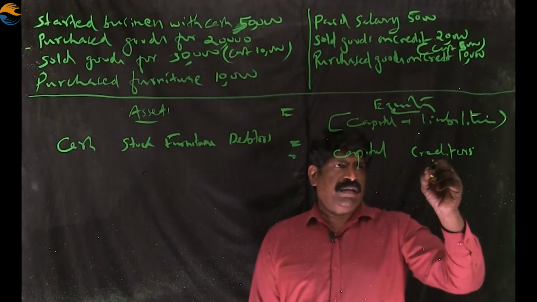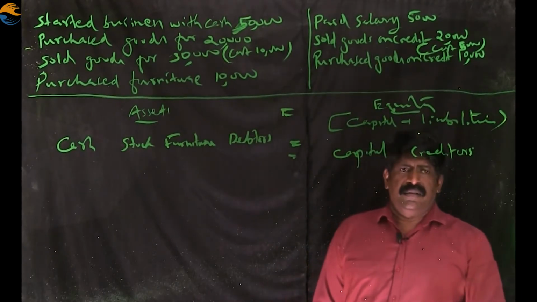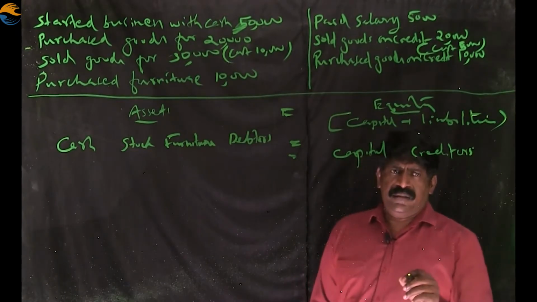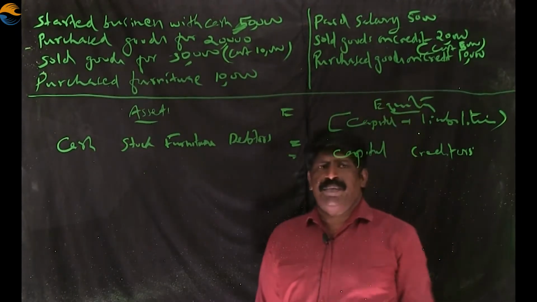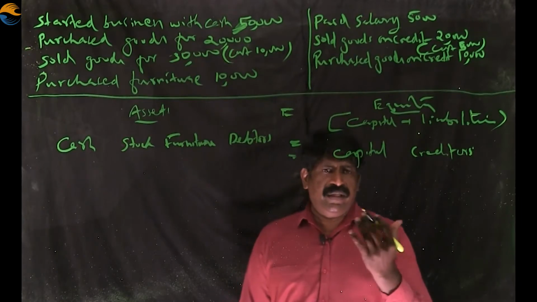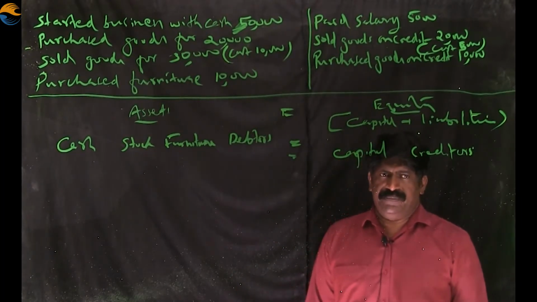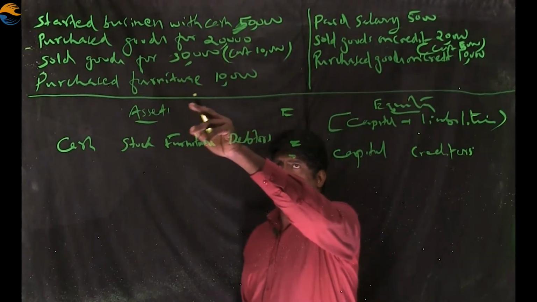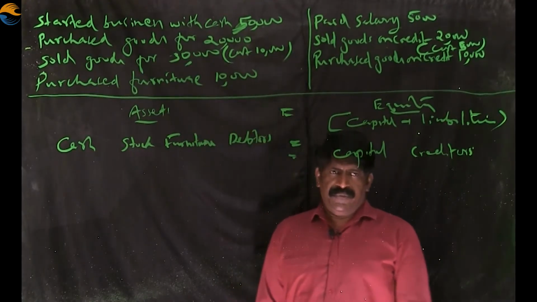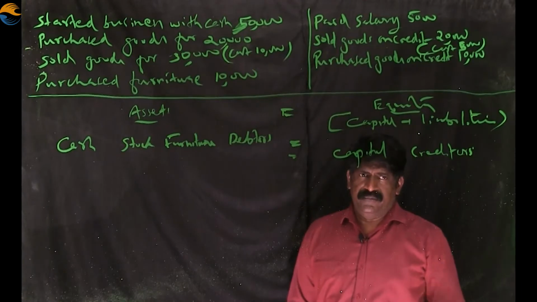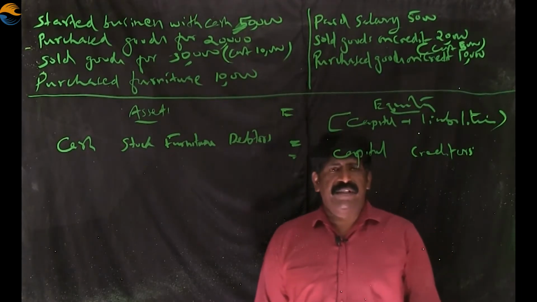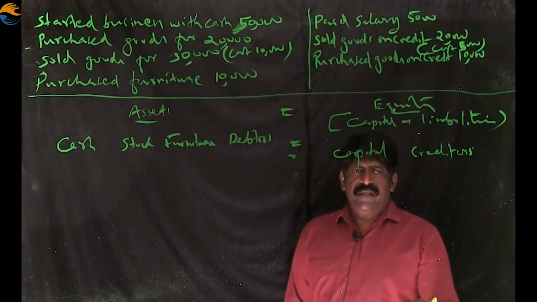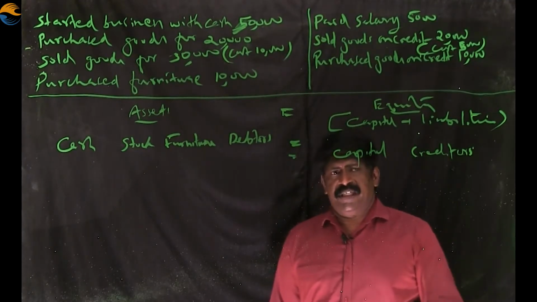Capital is here, creditor is a form of liability. Now we are going to solve this problem in the format of accounting equation. The first one, started business with the cash 50,000. I already told, when we start a business with the 50,000, what we invest into the business is called capital.